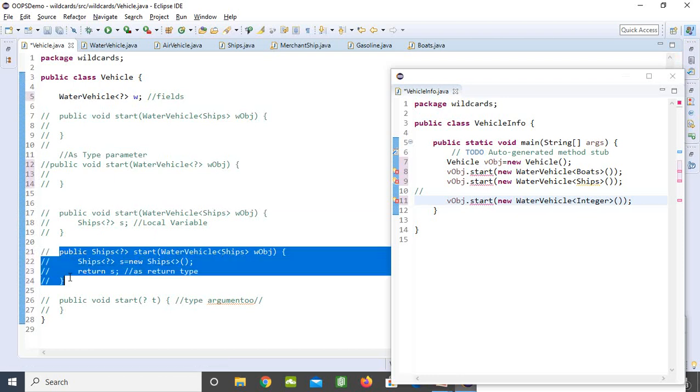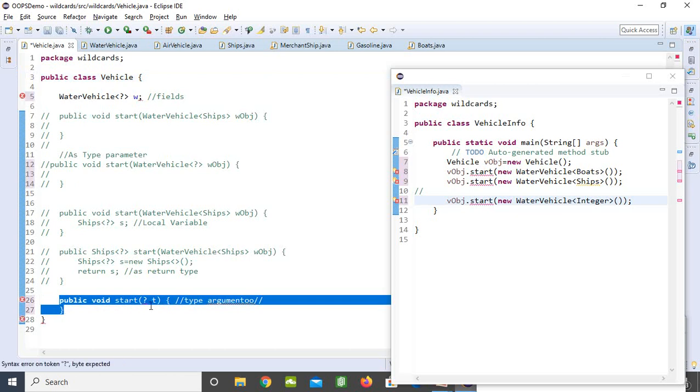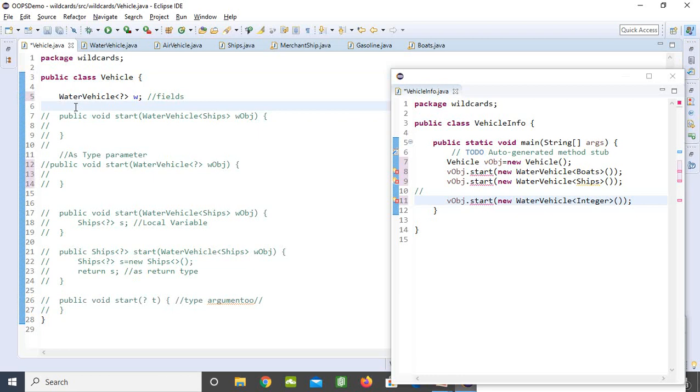Coming to where you can't use it. You can't use it as a class like this. This is not allowed. You can't even make your method like this, as a type argument. You cannot send it as a type argument, and you cannot use it as a field like this outside. Let me put a question mark, and if you want to say T, this is also not allowed. So these are the places where we can't use it.